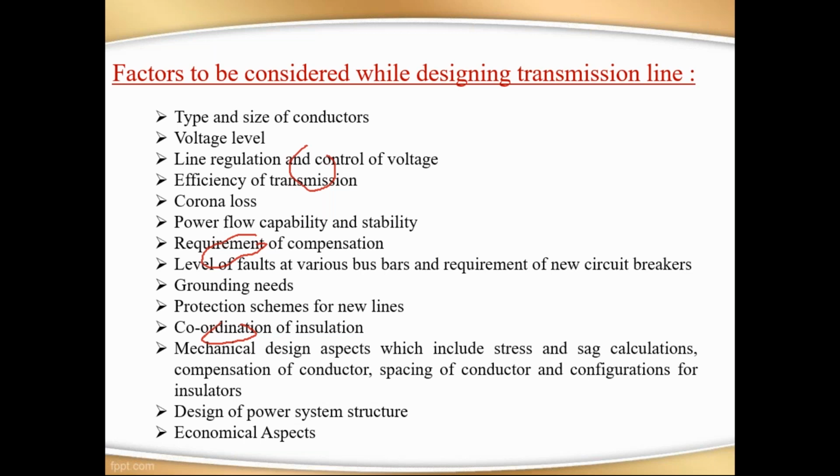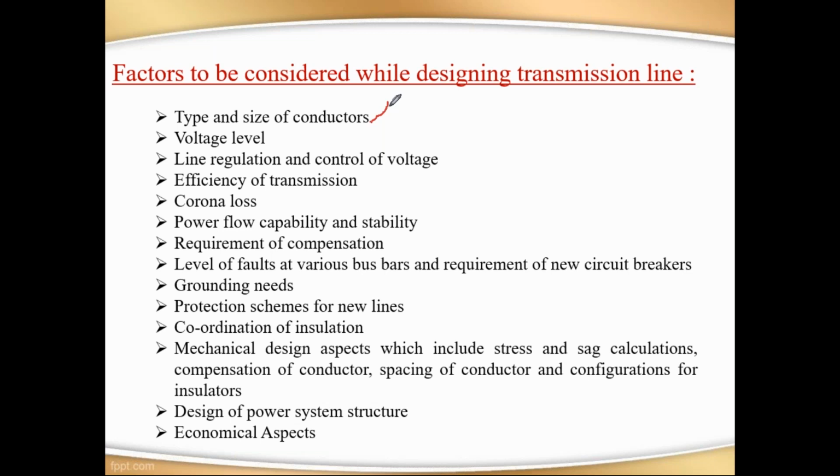If you want to analyze anything, you have to get some factors. Those factors are mentioned here, and these factors are considered while designing the transmission line. These are the 14 important points, and these 14 points are constantly considered while designing the transmission line. The first one is type and size of conductor. What is the main intention of this point? Transmission lines are made up of metals. We have different types of metals, and one more thing you have to consider is which metal has more electrical capacity.